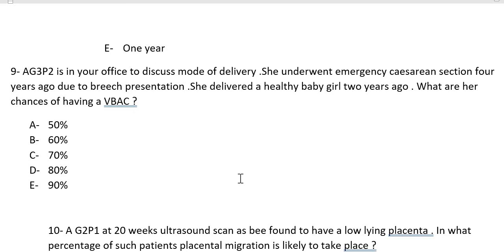And what are her chances of having a successful VBAC? So this is someone who has had a normal delivery, VBAC, after a cesarean section. So that is the single most important predictor. Like if she already had a previous VBAC, then the guideline says, this is guideline number 45, that her chance of having a successful VBAC is going to be 85 to 90%. 85 to 90%. So the answer will be E.